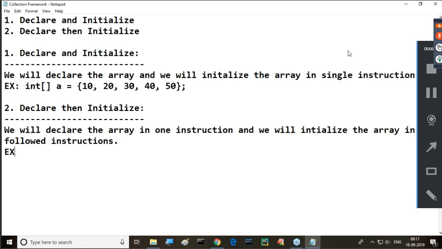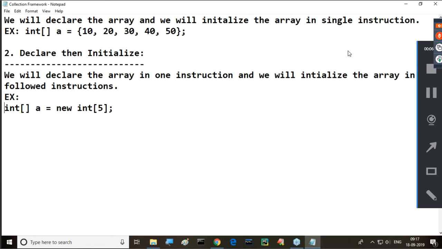So, example here I'm telling now, similar to the example we have seen already. int array A is equal to new int of 5 elements. So this is the array declaration. What we get from this declarative part is that we want to prepare an integer array, and this integer array is able to store how many elements?